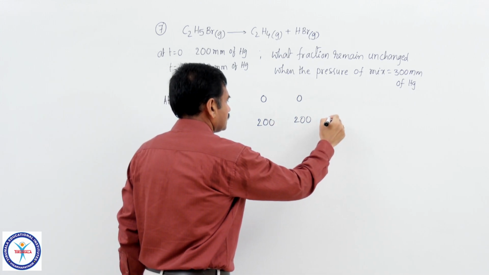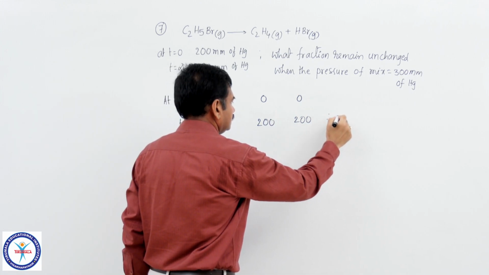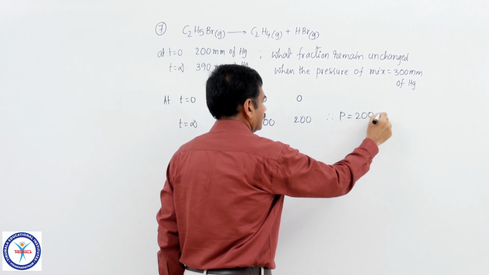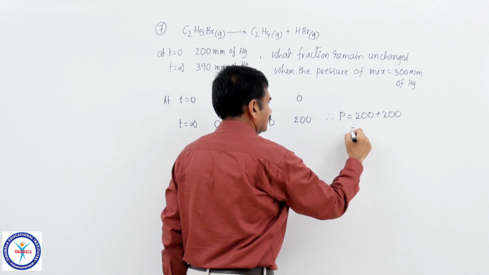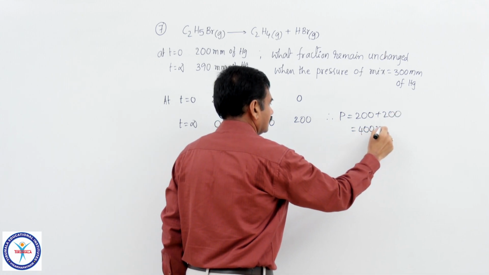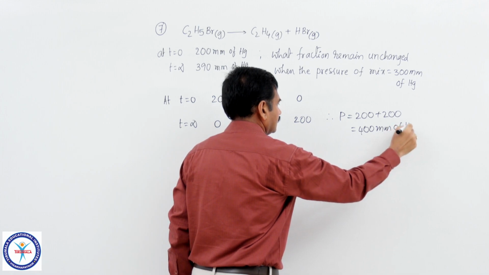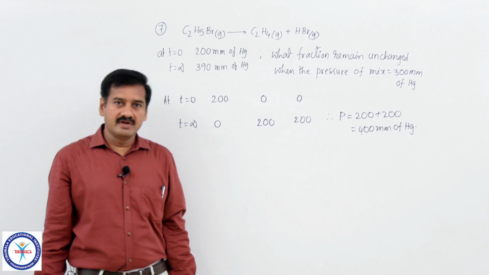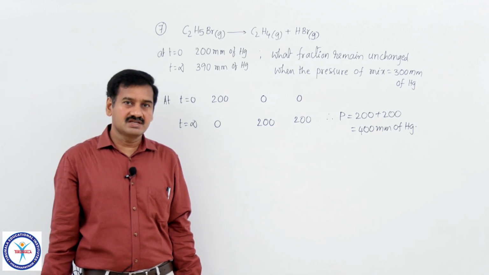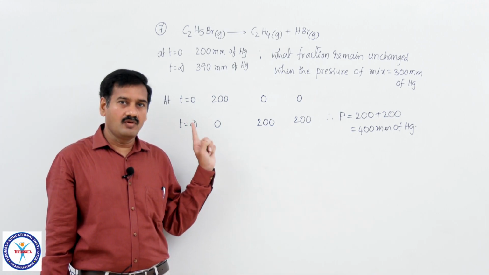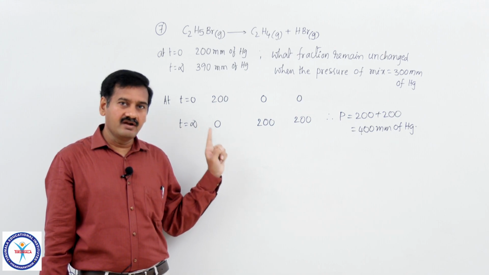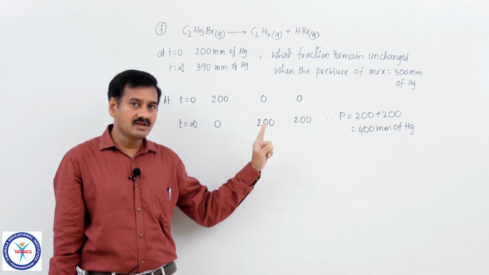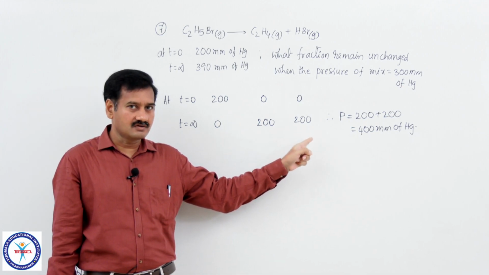So, what should be the total pressure now? At the beginning, if in your reaction flask only ethyl bromide is present, at the end of the reaction the total pressure developed must be equal to 400 millimeter of mercury. Is it correct or not?